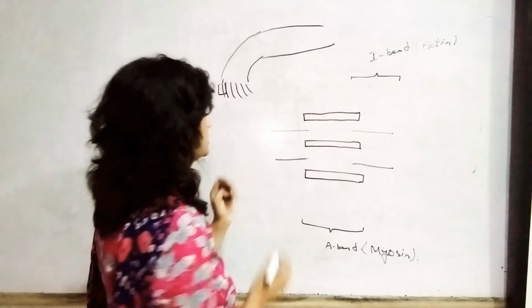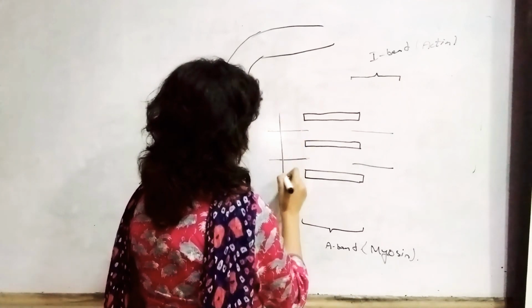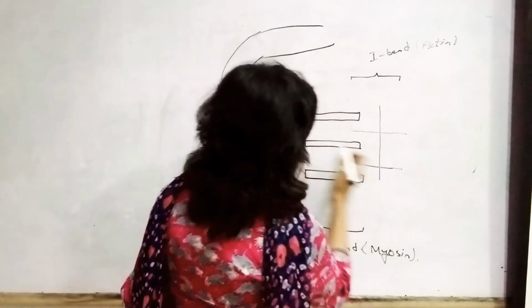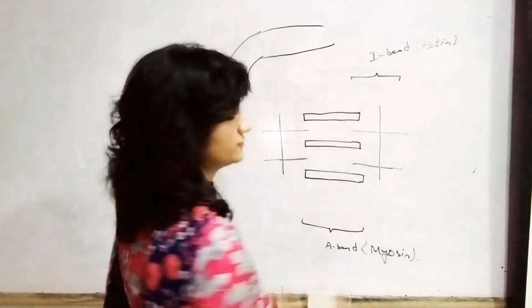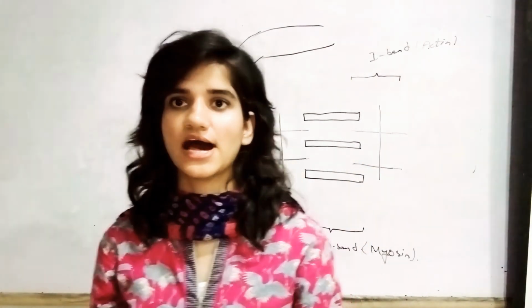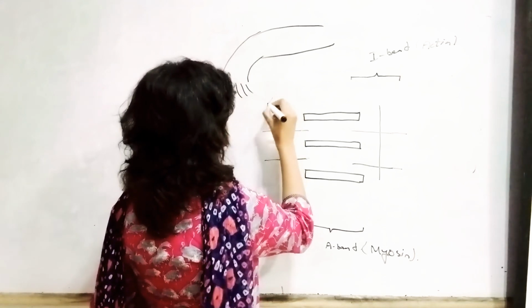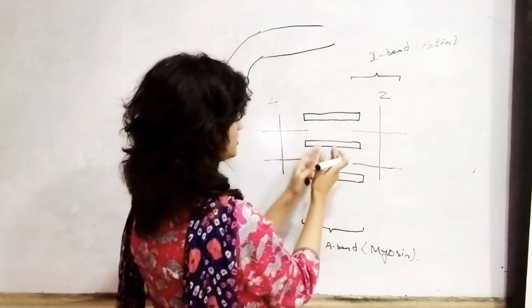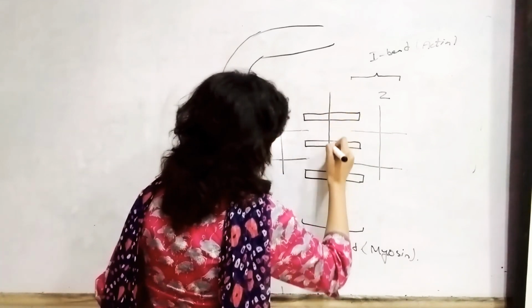Now, in the center of the I band, a line is present, which is known as the Z line. The line which cuts our I band is known as the Z line. And the central region which lies between the two Z lines is known as the M line.